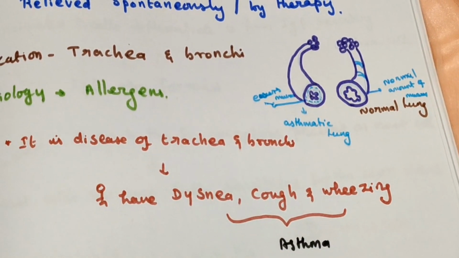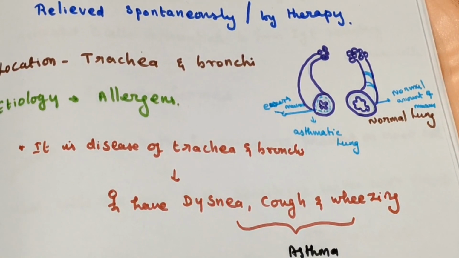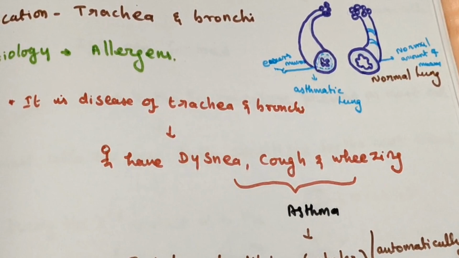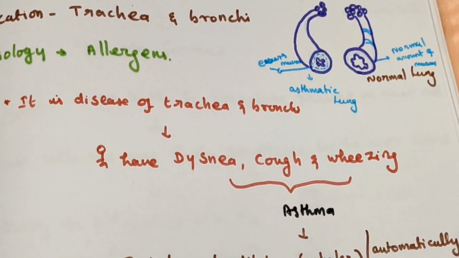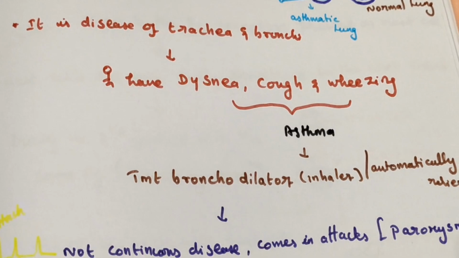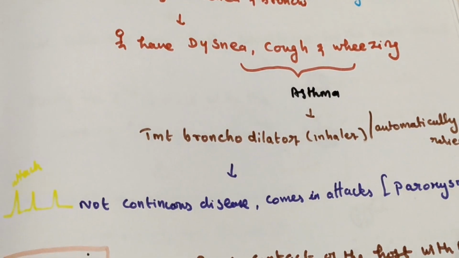It is a disease of trachea and bronchi. Because of that, the patient has dyspnea, cough, and wheezing. So three symptoms together are known as asthma, because the patient has spasm of the trachea and bronchi.